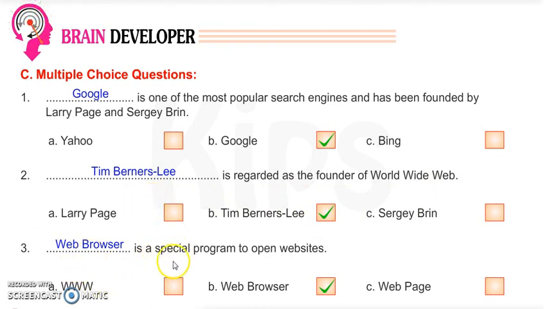And third is, dash is a special program to open websites. Web browser. You have to take web browser. You have to write the question and options also in your copy. Okay, I will send you pictures of these two exercises also. If you don't have the book, you can do it from the picture.